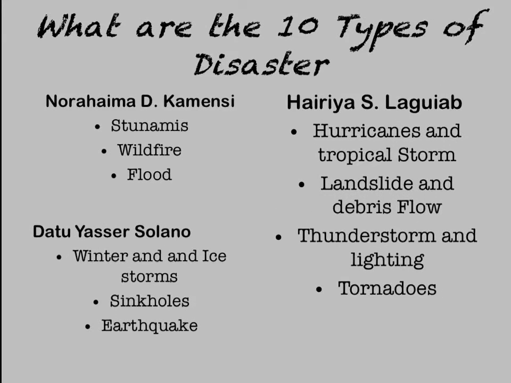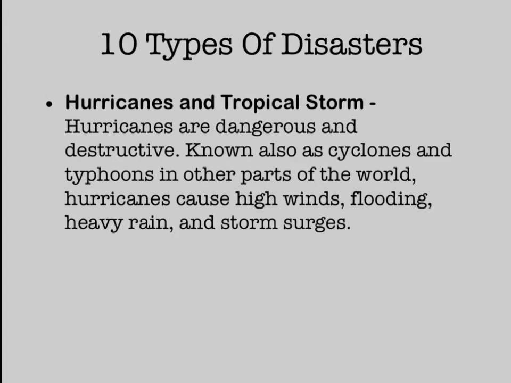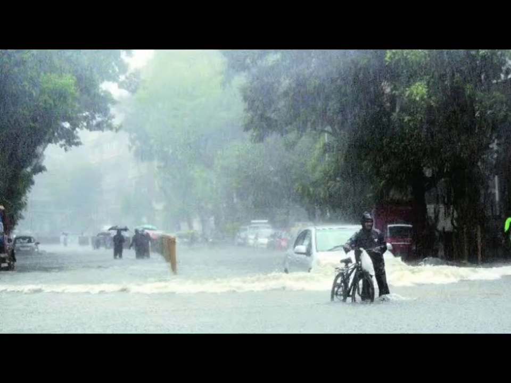Good day everyone. Today, we will discuss 10 types of disaster. Here's the first: hurricanes and tropical storms. Hurricanes are dangerous and destructive, also known as cyclones or typhoons in other parts of the world. Hurricanes cause high winds, flooding, heavy rains, and storm surge.